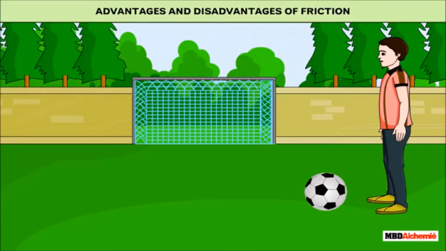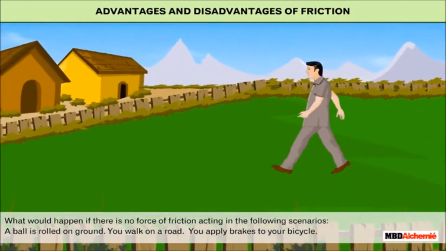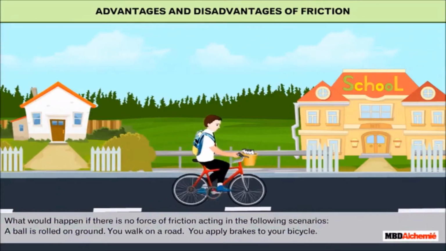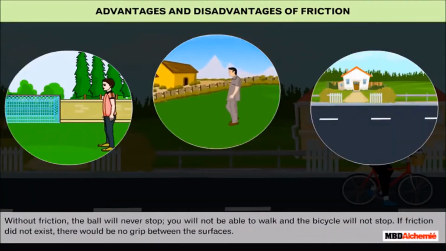Advantages and disadvantages of friction. What would happen if there is no force of friction acting in the following scenarios? A ball is rolled on the ground. You walk on a road. You apply brakes to your bicycle. Without friction, the ball will never stop. You will not be able to walk and the bicycle will not stop.